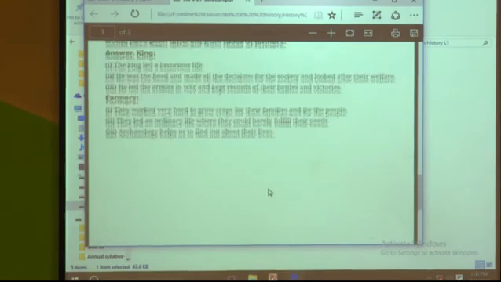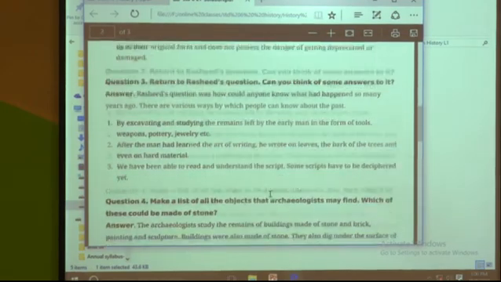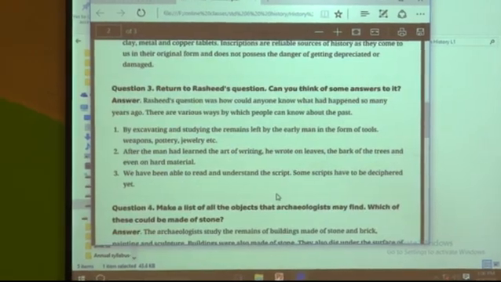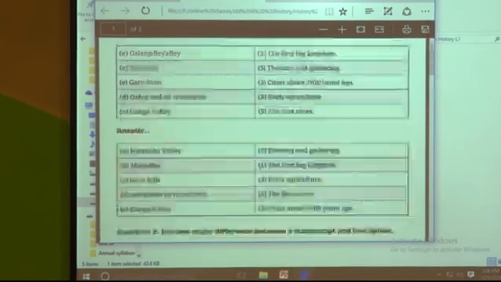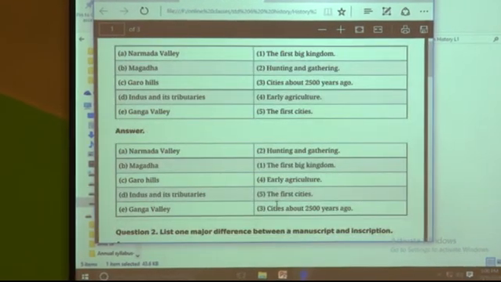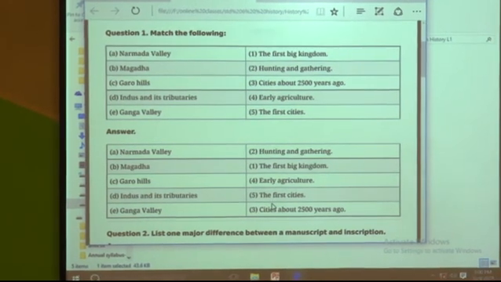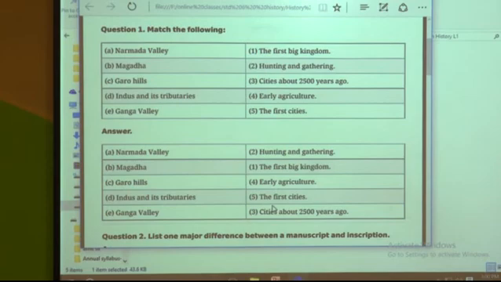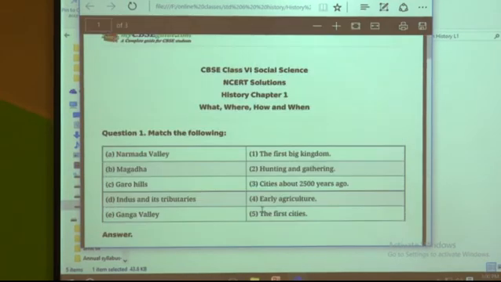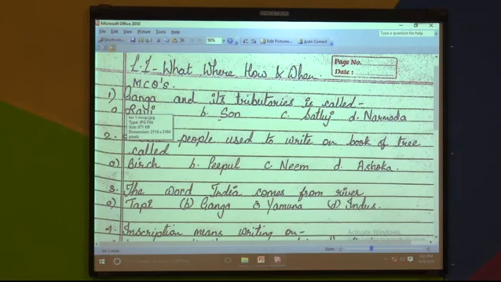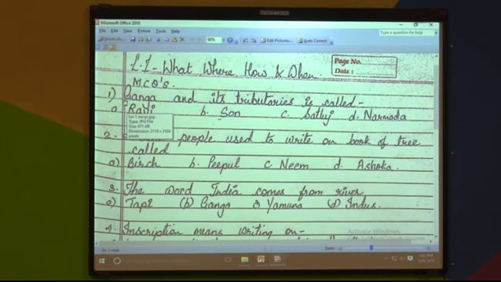Now these were the question answers, children. Now I will take a quiz. It is an MCQ quiz, and you have to write only the answer in your notebook, only the A, B, C, D, whichever option is correct. Then we will cross check the answers and you will come to know how much marks you have got. So are you ready for the quiz, children? Come on, be fast.